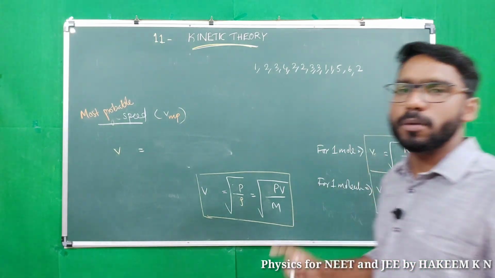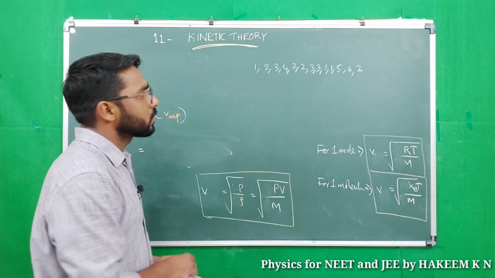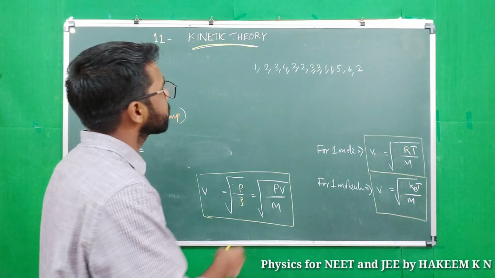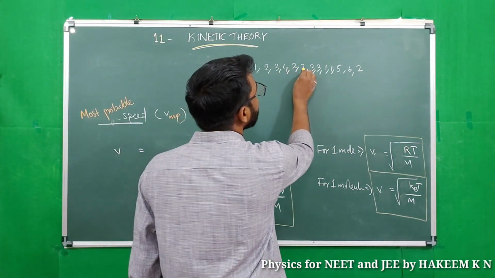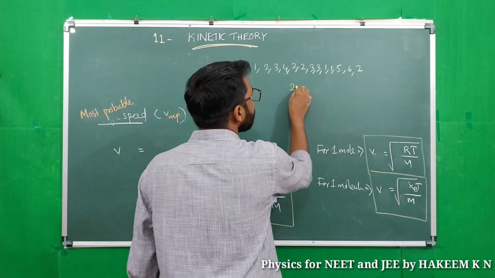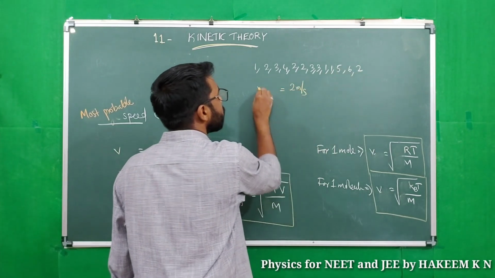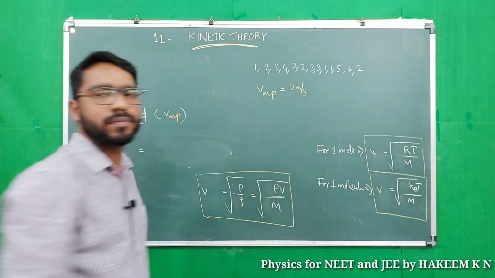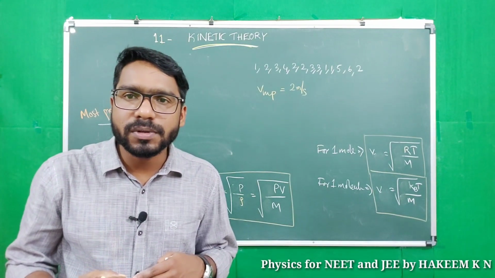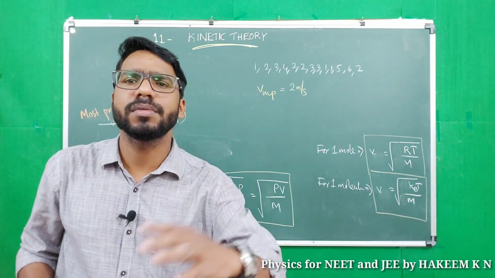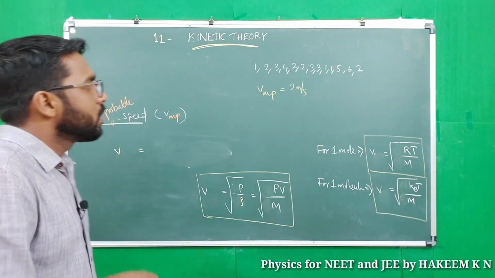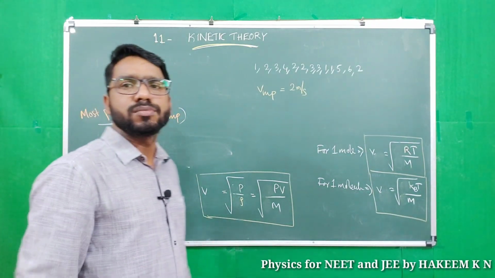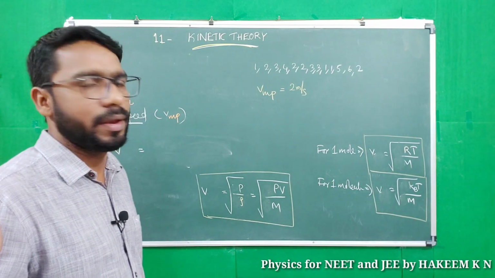Then what is the most probable speed here? The most probable speed is the one which comes most: 2, 1, 2, 3, 4. So 2 meter per second is the most probable speed here. That means the speed possessed by the maximum number of gas molecules, the maximum fraction of the total number.